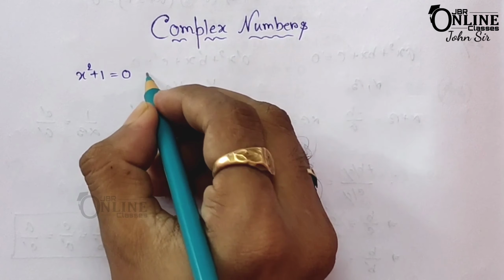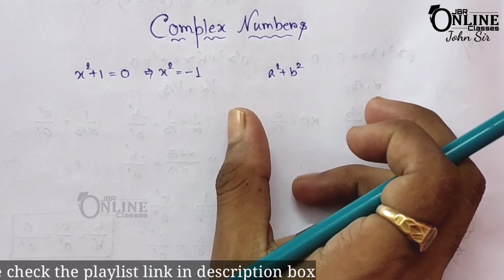You cannot find a number whose square is negative. So we cannot factorize a square plus b square into real factors. Remember that. In order to solve such problems, we introduce a new class of numbers, that is complex numbers.